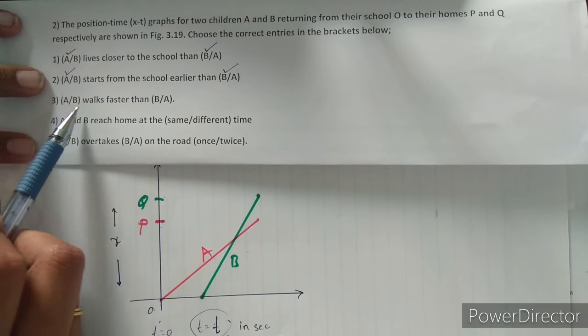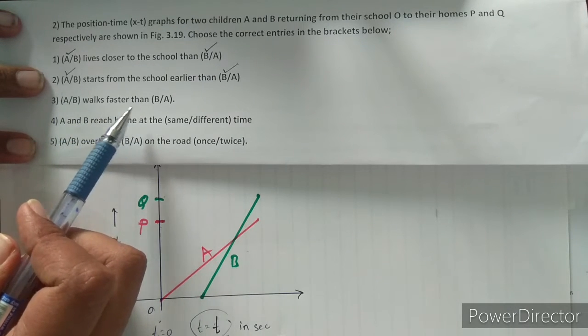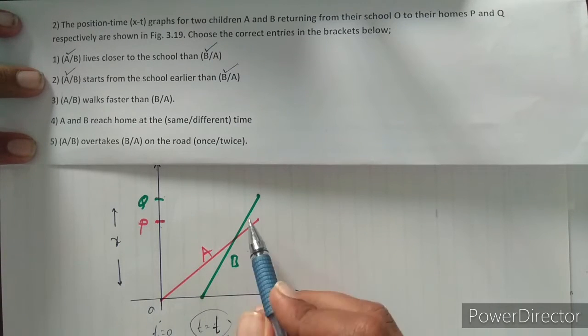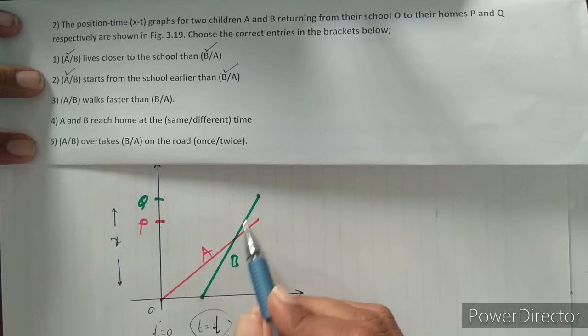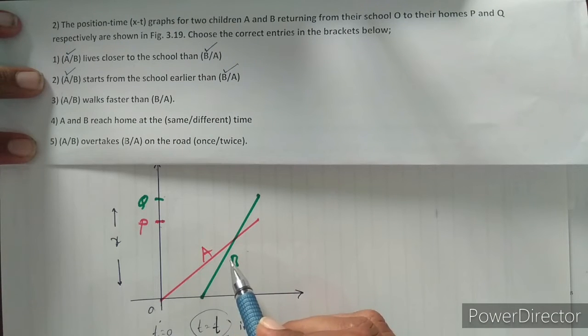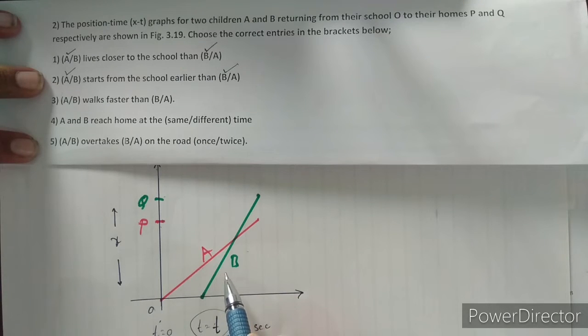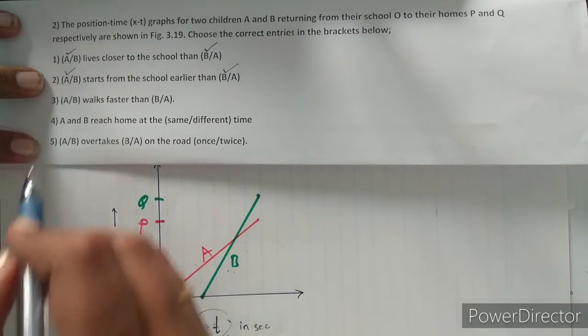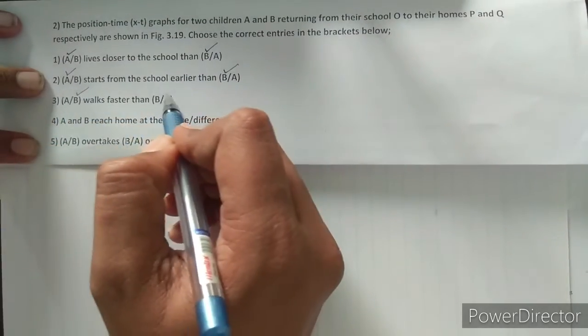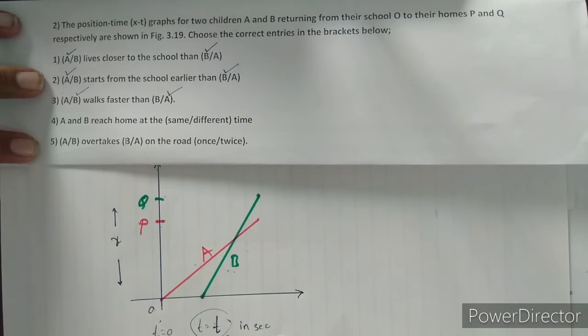Third one: A walks faster than B. In this case, the slope of A is very small compared to the slope of B. The slope of the position-time graph gives the velocity. The slope of B is more than the slope of A, so the velocity of B is more than that of A. So B walks faster than A.